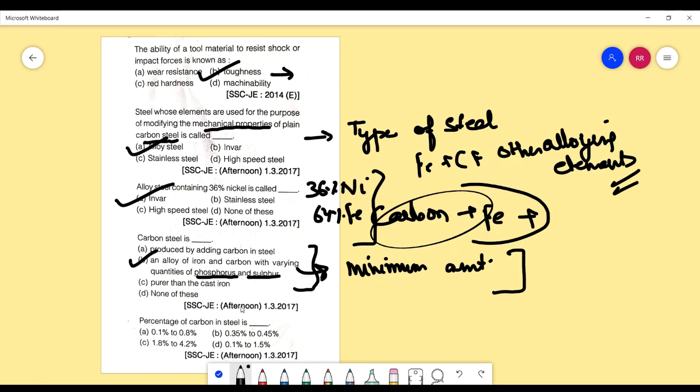Okay, next question. The percentage of carbon in steel is 0.1 to 0.8, 0.35 to 0.45, 1.8 to 4.2, 0.1 to 1.5.